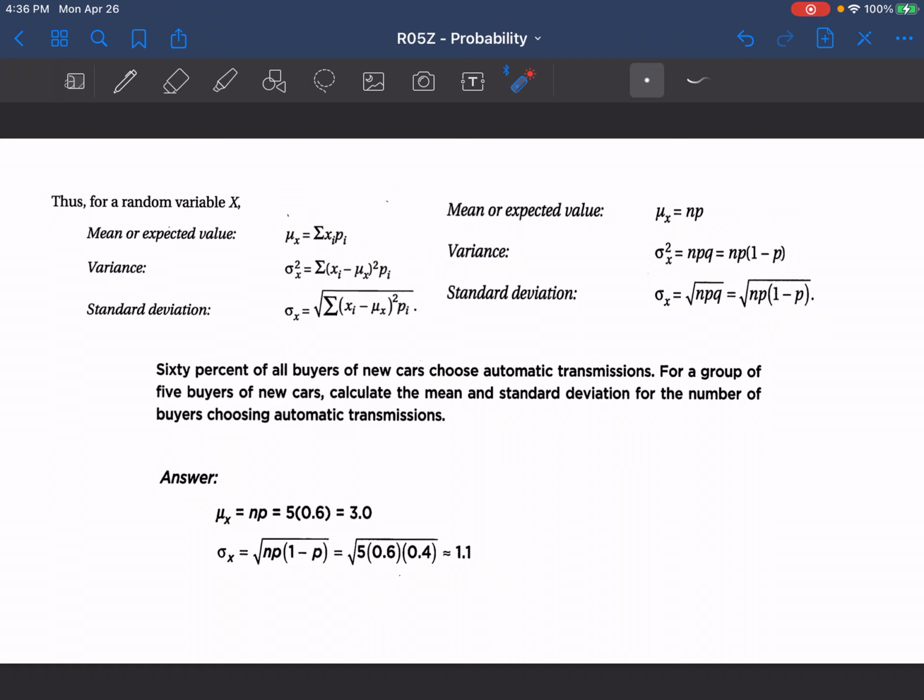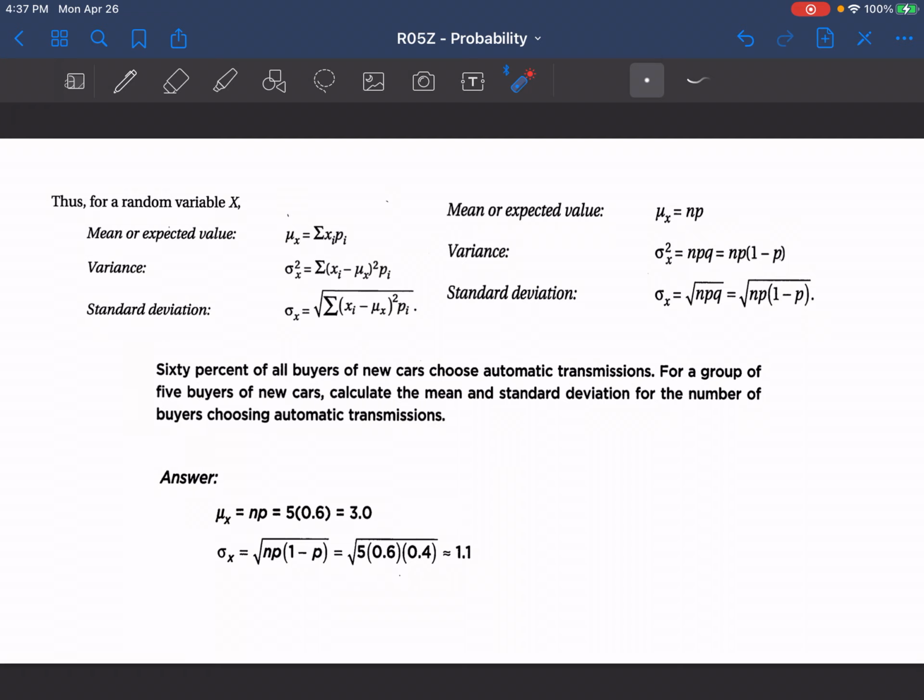We can also use some of this to solve for our discrete random variables as well. When we look at this example right here, these formulas for mean and standard deviation are mostly what you're going to be asked to find. There are some instances of variance like that example that we just saw, so you would use either one of those as well, but mean and standard deviation are probably what you're going to see more of.